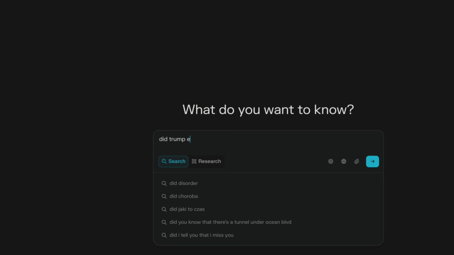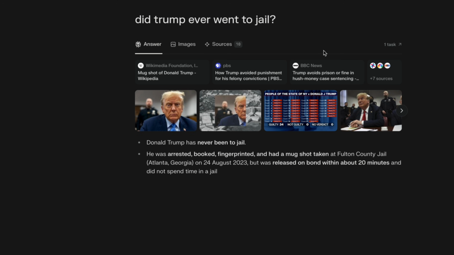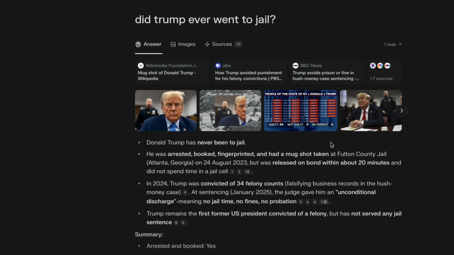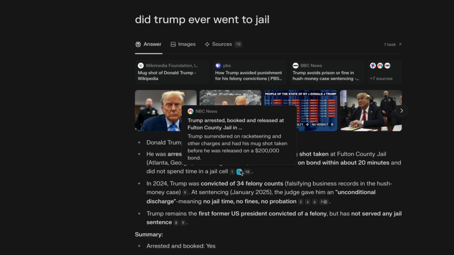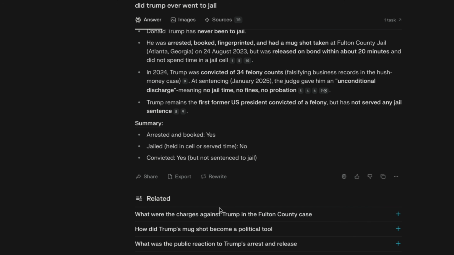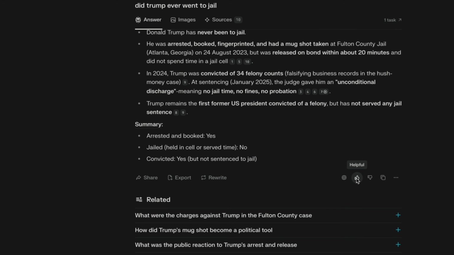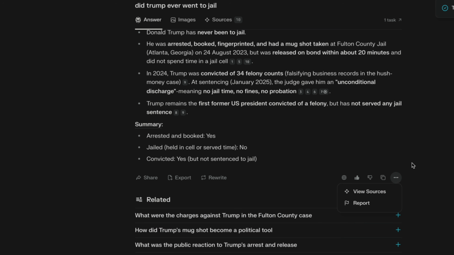Oh, well, here, for example, we'll do a simple search. Has Trump ever been to jail? So here we have all the sources we can see at the top, and which are also noted next to the text. And I think it's really not bad because it really relates to my question. So, was he arrested? Yes, but he never went to jail. So I think that's not bad. And so this is just a simple search, but we can also do reports, as I was saying, which take a bit more time but are much more relevant.